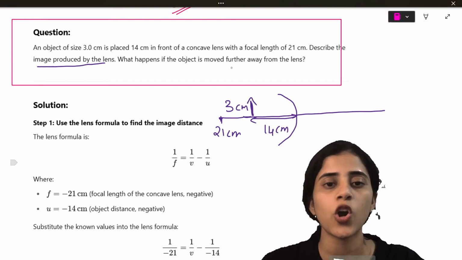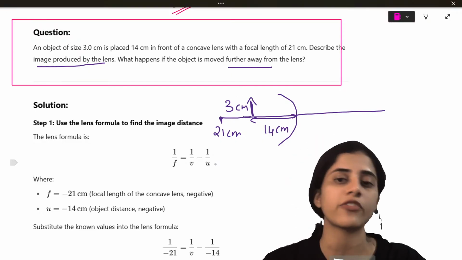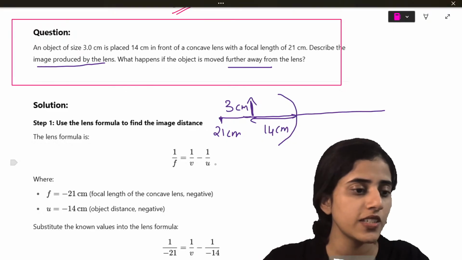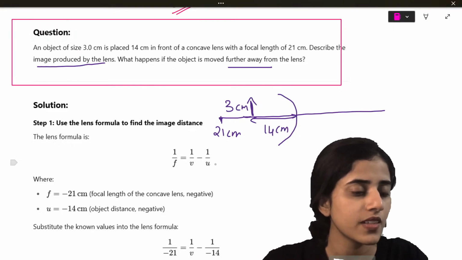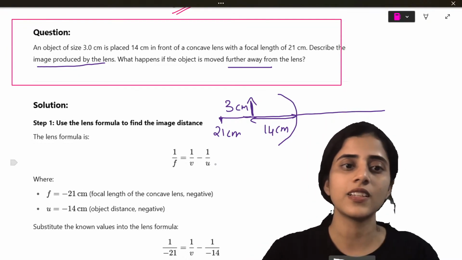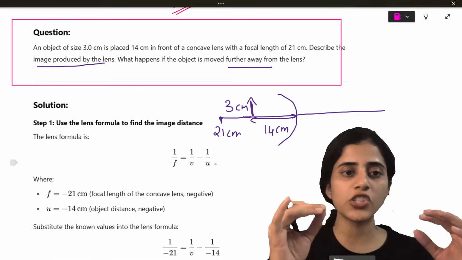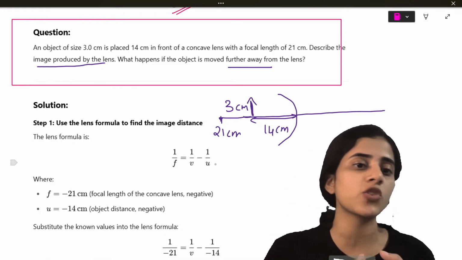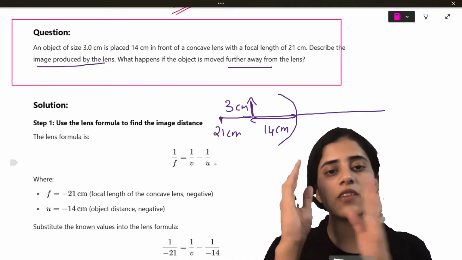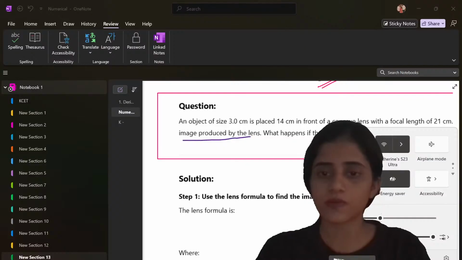What happens if the object is moved further away from the lens? Okay, so do you understand the question? Do you understand? Yes? So you have to describe how the image is going to be produced by the lens and what happens if the object is moved away.